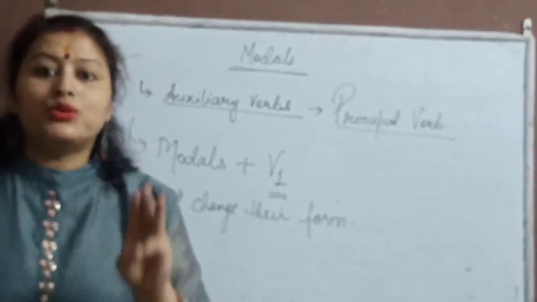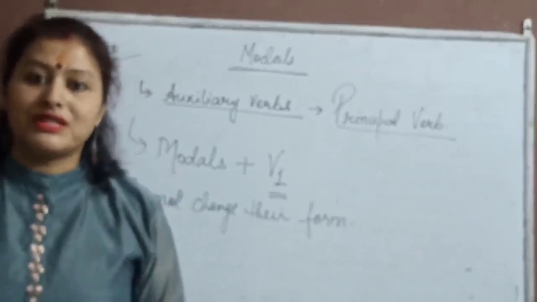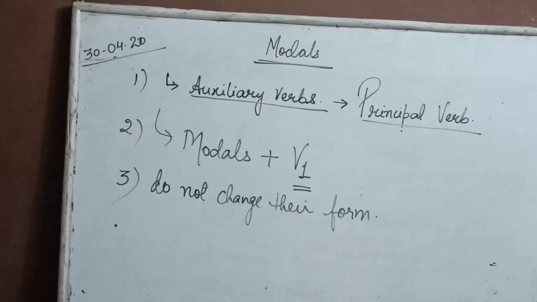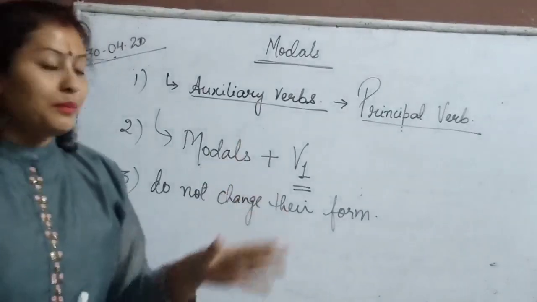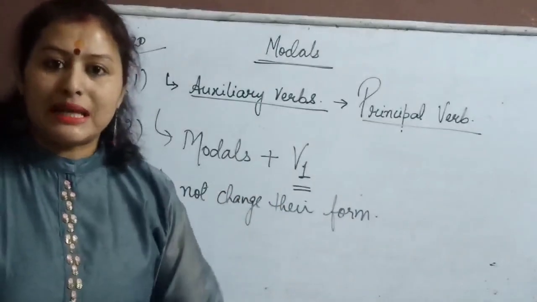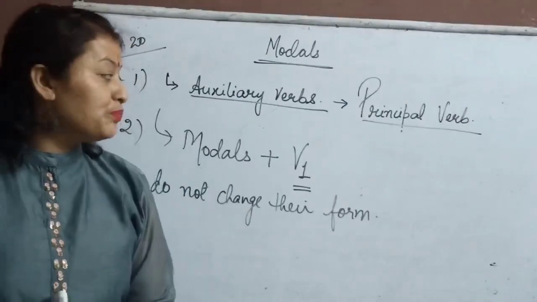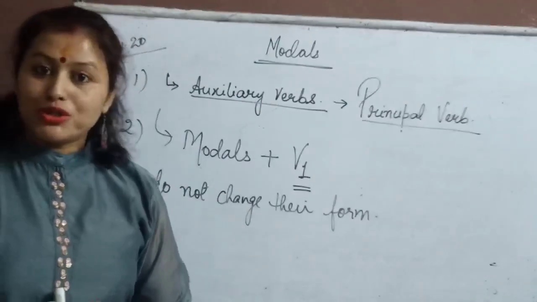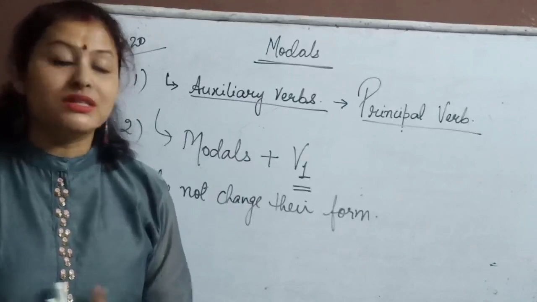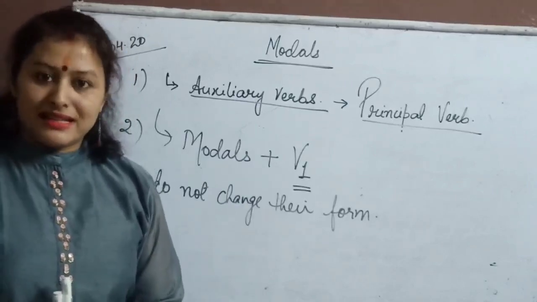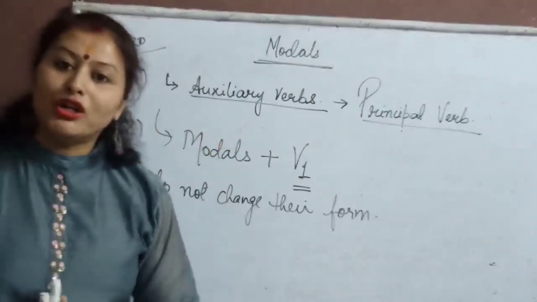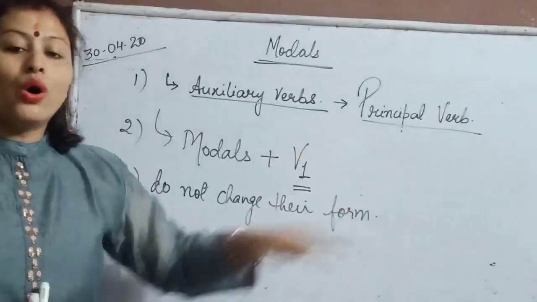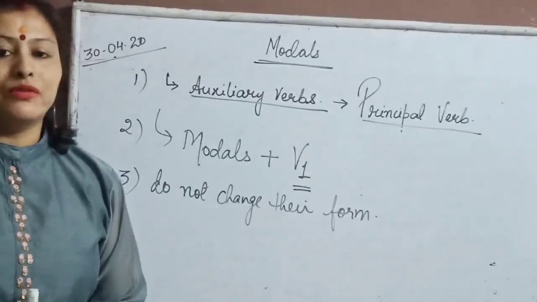So let me tell you three main rules of starting a modal. Before going into depth of the modals, let me tell you three basic rules which you should know. Modals are called auxiliary verbs which always require a principal verb.